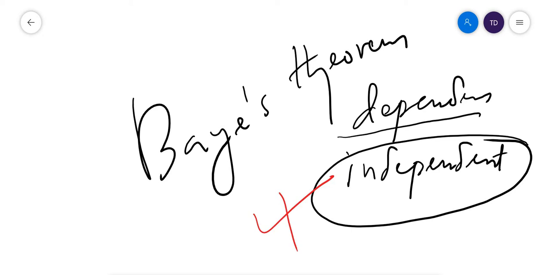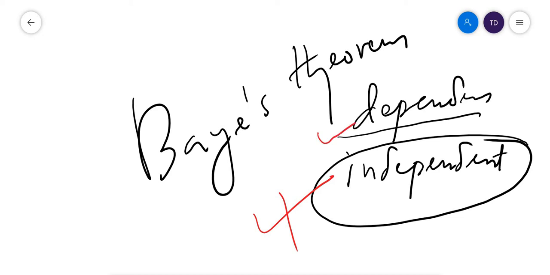Another example: you have 5 red balls and 4 green balls inside a box. First you take one ball and it is red. The second time you take another ball, that ball can be red or green, and that probability depends on your previous outcome.